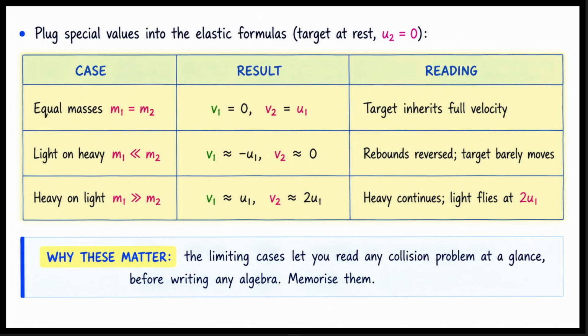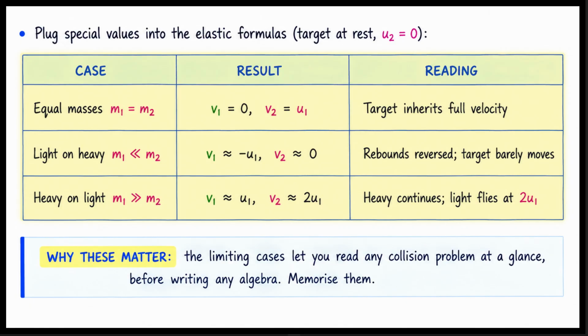The incoming particle stops dead. Second case, a very light mass strikes a heavy one. m1 is much less than m2. The result is v1 is approximately negative u1. v2 is approximately 0. The light particle rebounds with reversed velocity. The heavy target barely moves. Think of a ping-pong ball hitting a bowling ball.